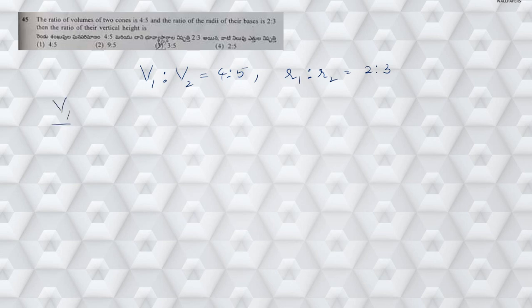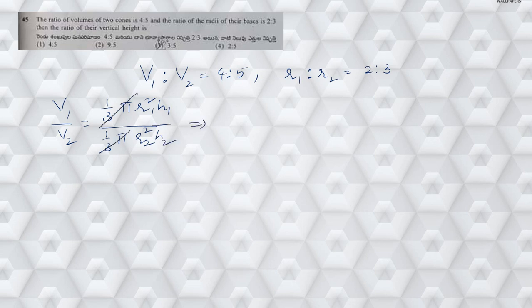So first of all, what is the formula for V1 by V2? Since we are talking about cones, volume 1 by volume 2 is given by 1/3 pi R1 square H1 by 1/3 pi R2 square H2. Now 1/3 pi by 1/3 pi can cancel out.